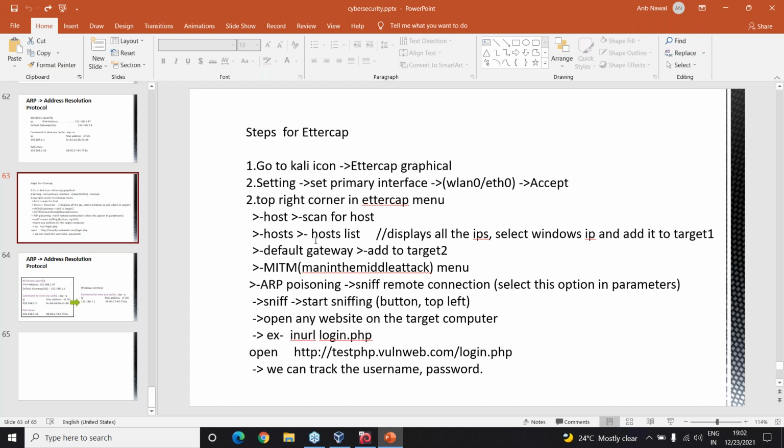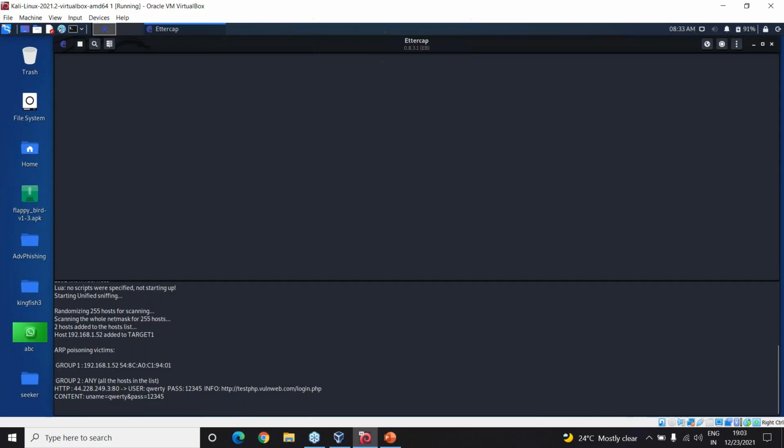Okay, so once this option is selected, click the start sniffing button on the top left, right? Once this is done, just open a website on the target computer, like test php dot vulnerable.com login.php. Not literally any website, right? We can track the username and then the password. Okay, so these are a few steps.